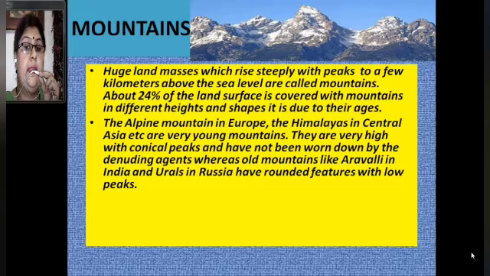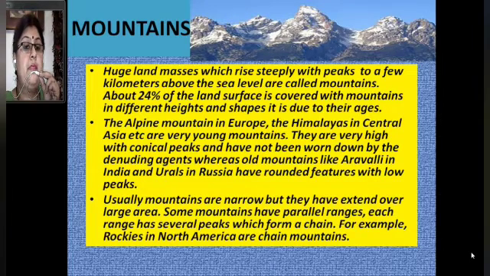The Alpine mountains in Europe and the Himalayas in Central Asia are very young mountains. They are very high with conical peaks and have not been worn down by the denuding agents. Whereas the old mountains like Aravalli in India and Urals in Russia have rounded features with low peaks. Usually we say mountains are narrow but they extend over a large area.